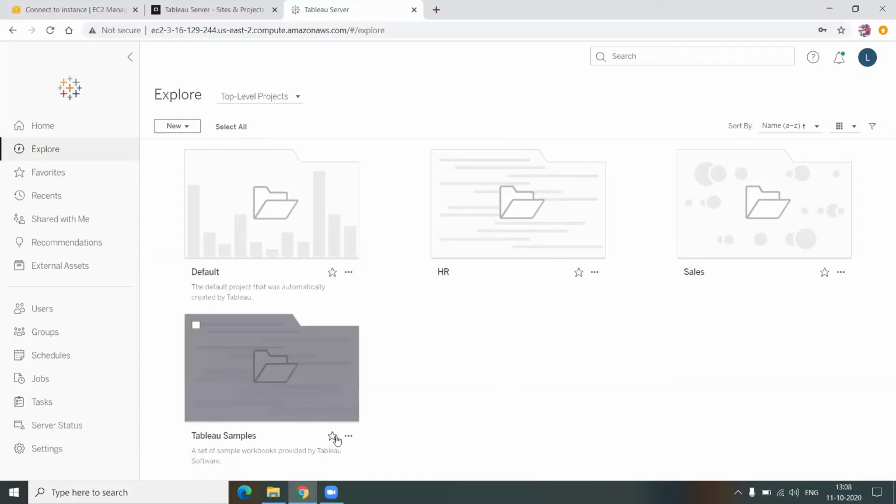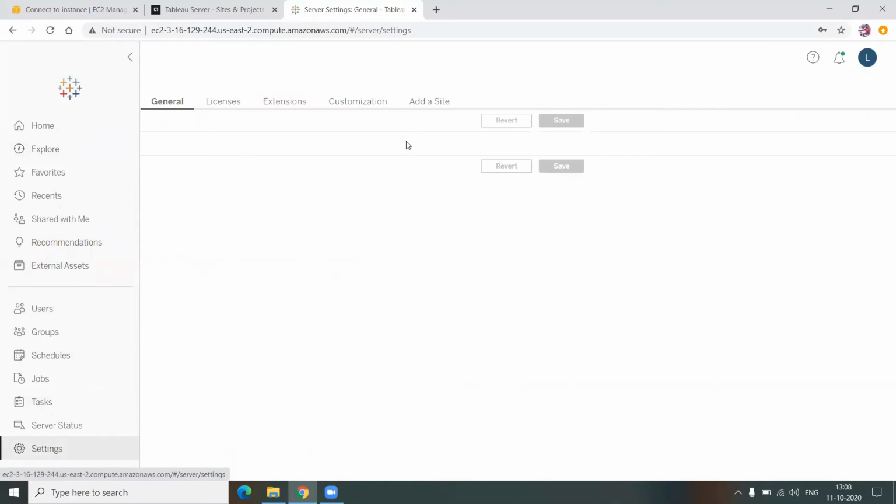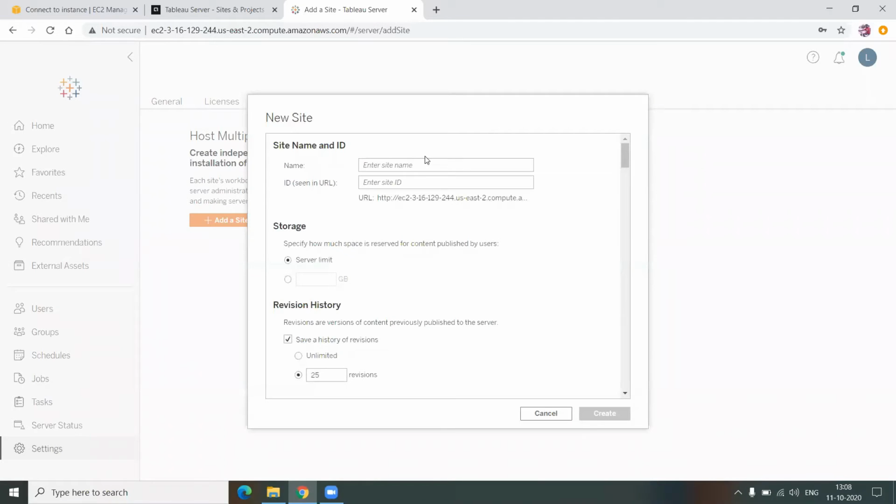As an example, I'm going to create a site. I'm going to settings. Here you can see when I click on add site, I do not have any site. So I'm on the default site only. But I can create a separate site by clicking on add a site, KFC. I'm creating this for KFC. Now you can see when I create a site, I can set up different options for that specific site level.